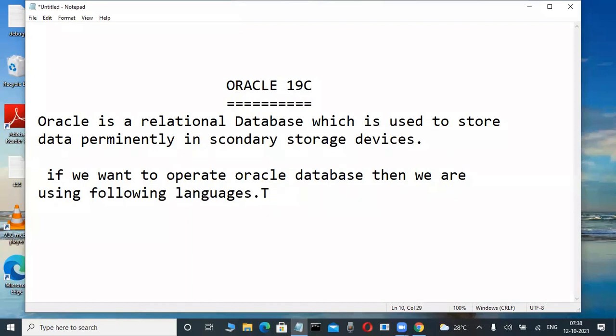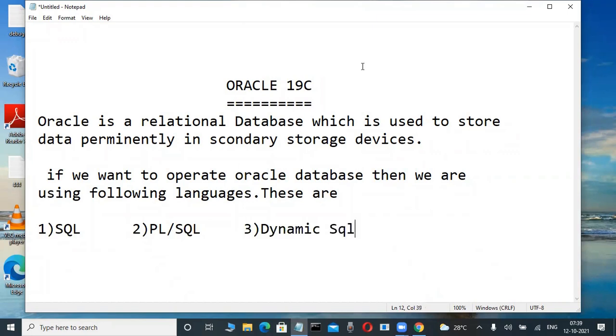These we have already discussed. The first one is SQL. What does SQL mean? Structured Query Language. Don't worry. Second one, PL/SQL, Procedural Language extension for SQL. Third one, Dynamic SQL. Write down this theory first.